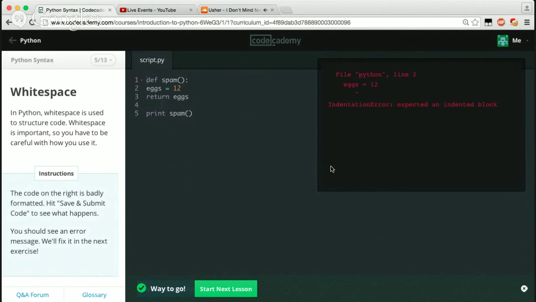So file Python line 2, eggs equals 12. It expected us to be indented. So we do that 2 space indent. Let's see what we get.